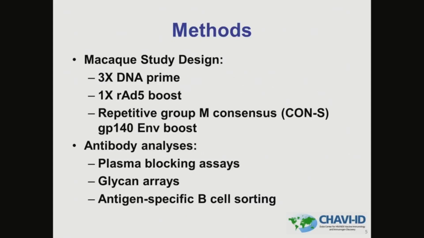In this non-human primate study, the vaccine regimen was a DNA prime and an adenovirus boost, followed by repetitive protein immunizations with a group M consensus ENV, Con-S. We chose this Con-S ENV as our immunogen since Heather Desire at the University of Kansas has defined the glycosylation profile and has found that Con-S has a high abundance of oligomannose, which is the target of broadly neutralizing antibodies around the V3 or N332 site. To determine the immunogenicity of this vaccine regimen, we used plasma blocking assays to block 2G12 binding, as well as glycan arrays and antigen-specific B-cell sorting.